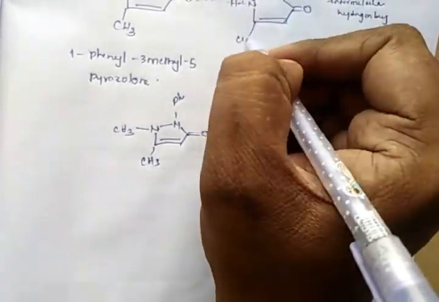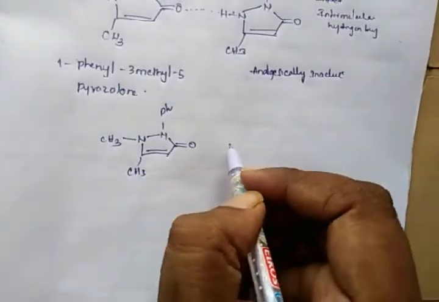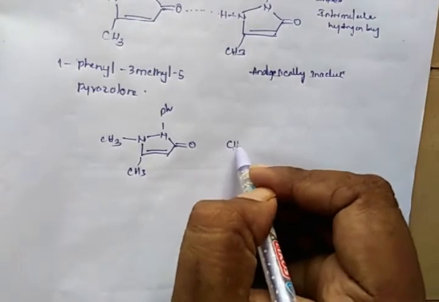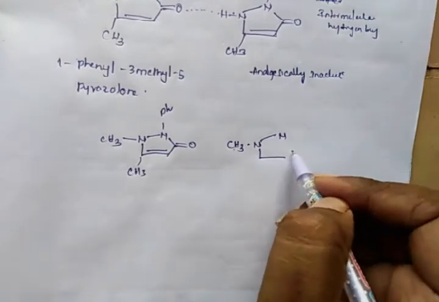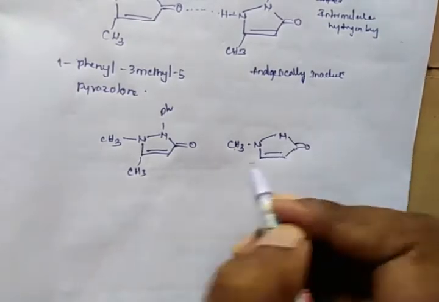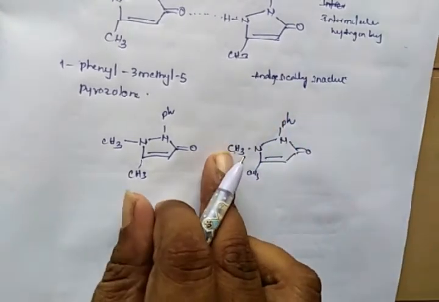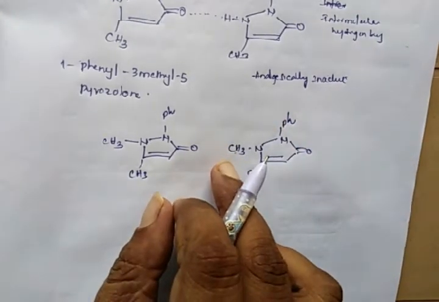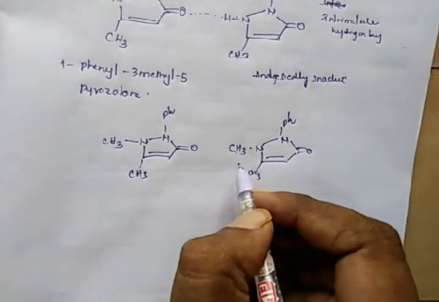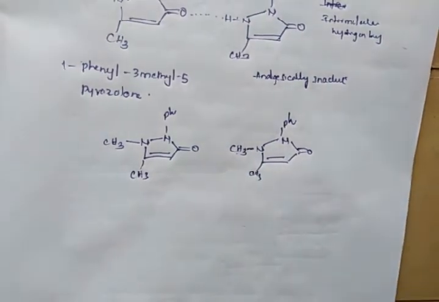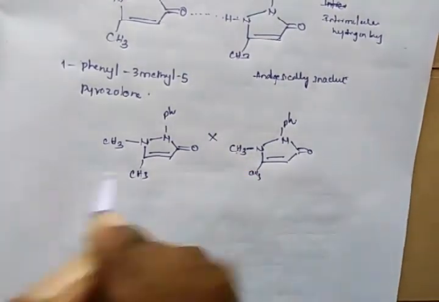Here also we have to add CH3. So there is a CH3, nitrogen, double bond O, CH3, phenyl. There is no polar hydrogen to interact with an electronegative atom, so there is no formation of hydrogen bonding.